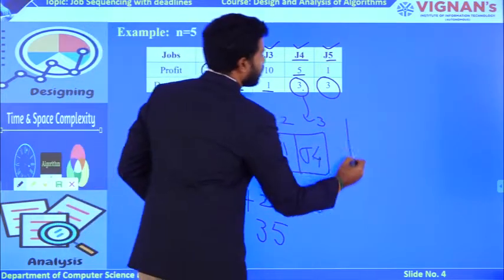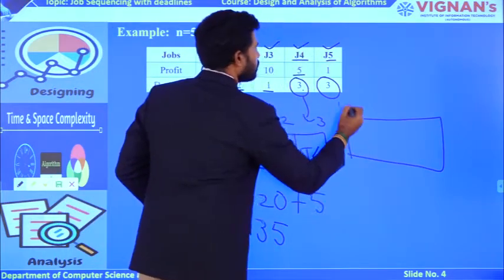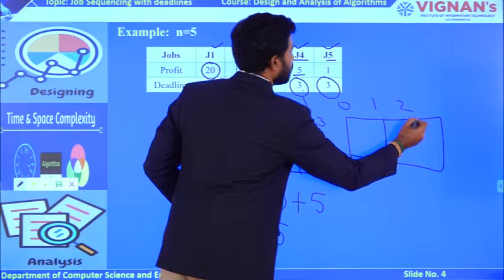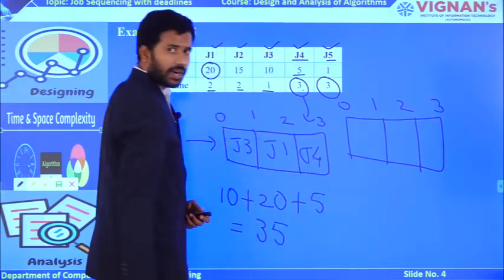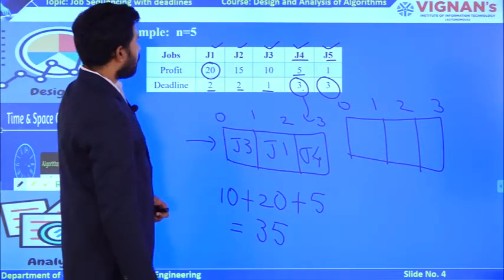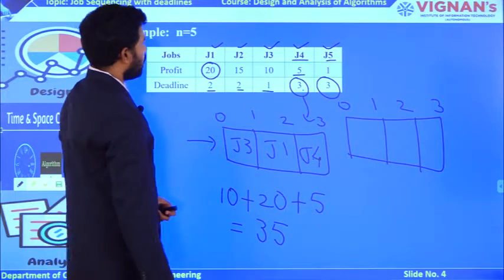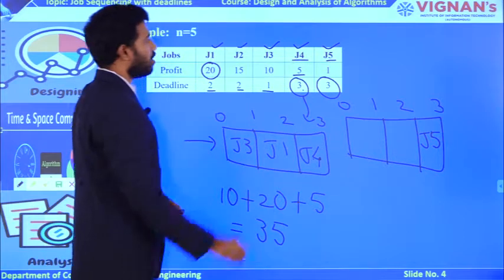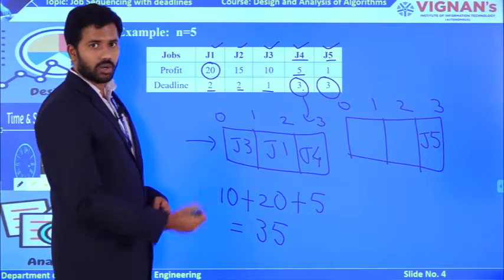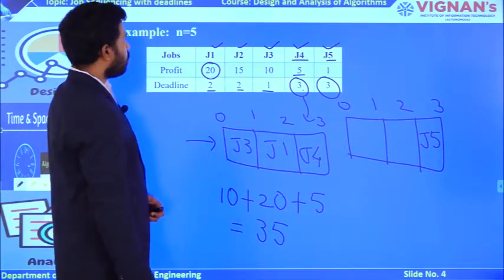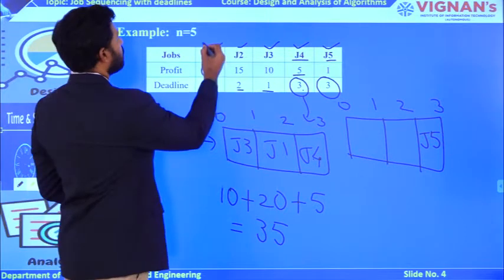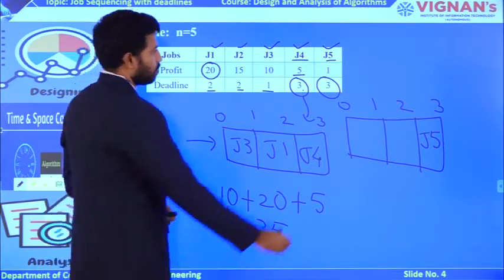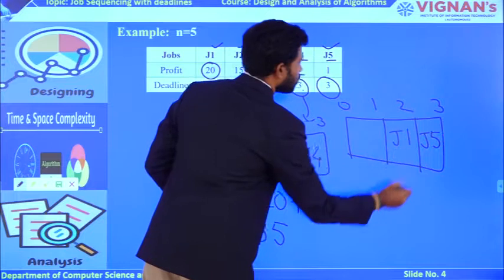Likewise, I am taking another Gantt chart. Multiple solutions are possible, but you will get a direct solution which provides the maximum profit value. So I am assuming that initially I am loading J5. Why? Because the J5 deadline is 3, right? So you can load it, no problem. Now, can I load J1? Yes, it is possible because the second slot is available.